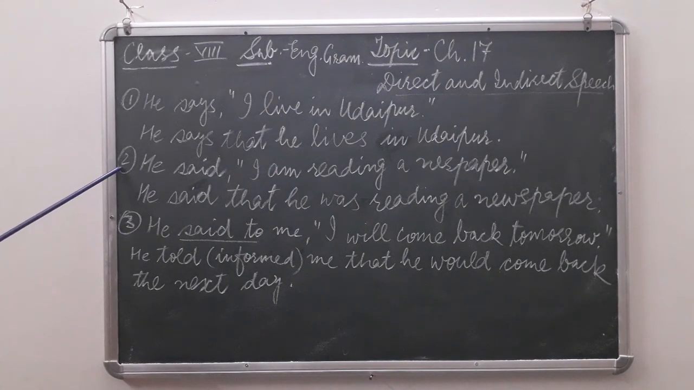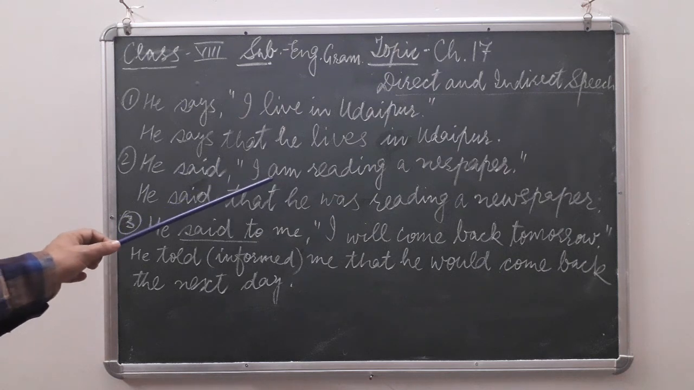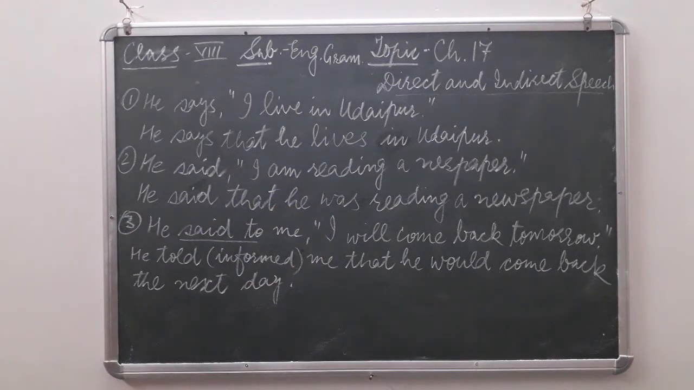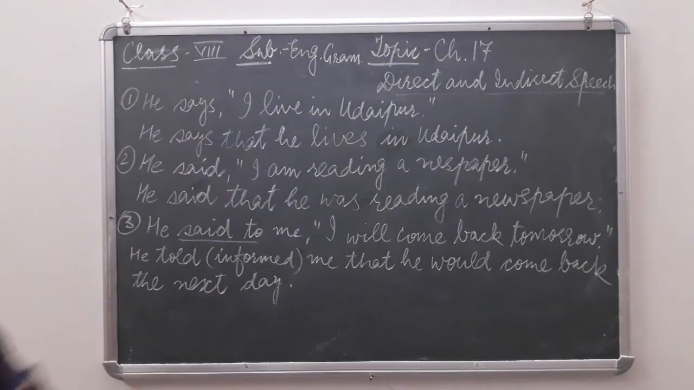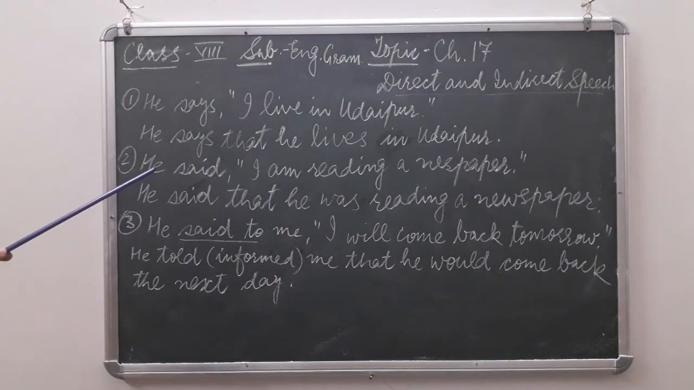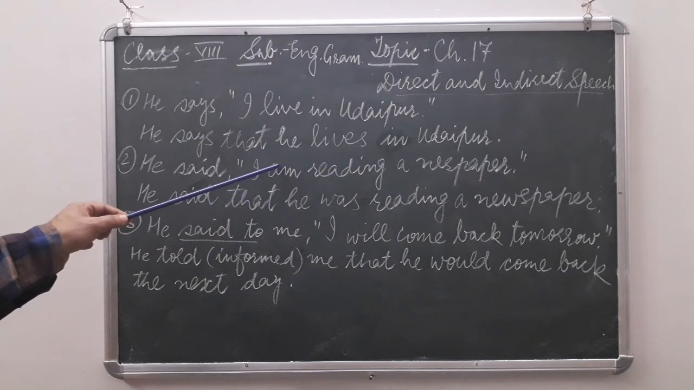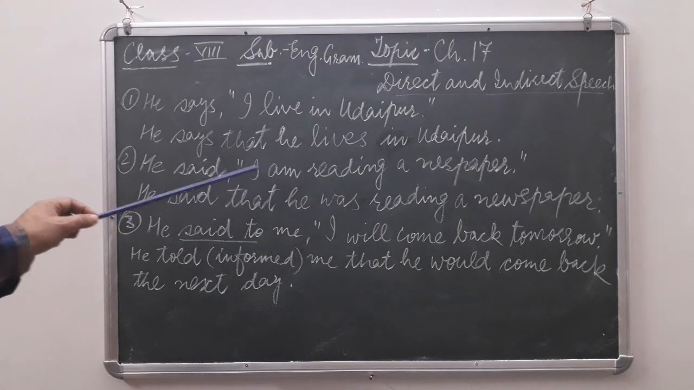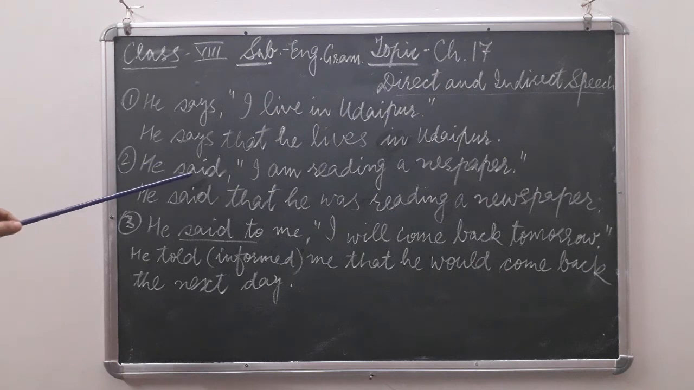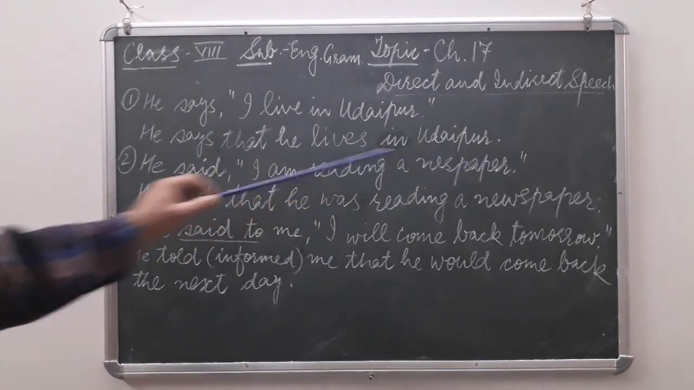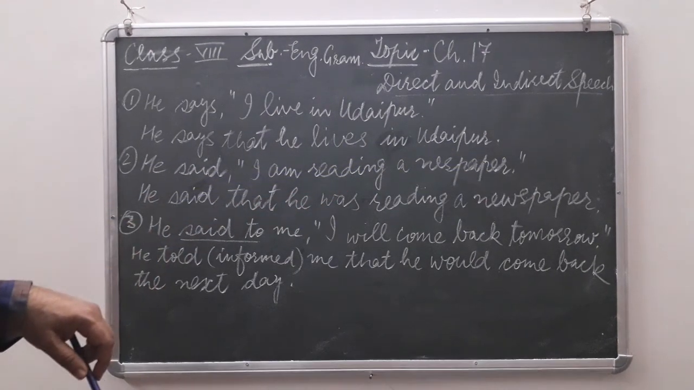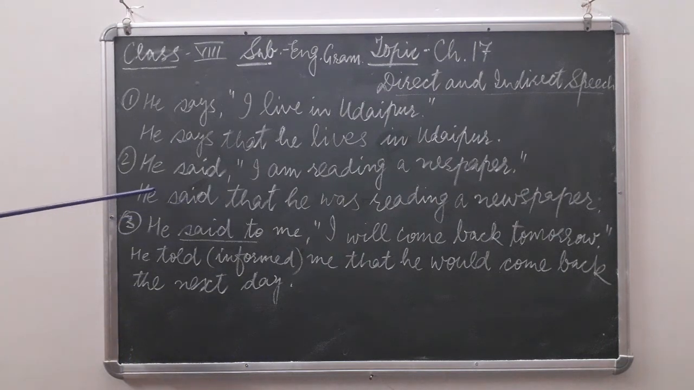Next, example number 2. He said, inverted commas open, "I am reading a newspaper." Full stop, double inverted comma closed. Now, "I am reading a newspaper": these are the exact words of the speaker here. So this part is direct speech. Now, how can we convert it into indirect speech?